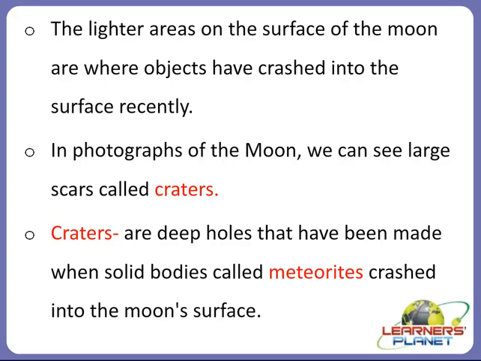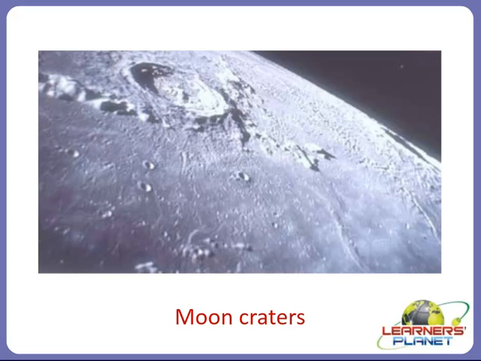So let us see one picture of the moon crater. Yes, this is a picture of a moon crater. What can you see here? Yes, this one. So many such craters are present on the surface of the moon. They are actually caused by collisions between the moon and other objects such as asteroids or comets, right? So this is the surface of the moon which we see today.